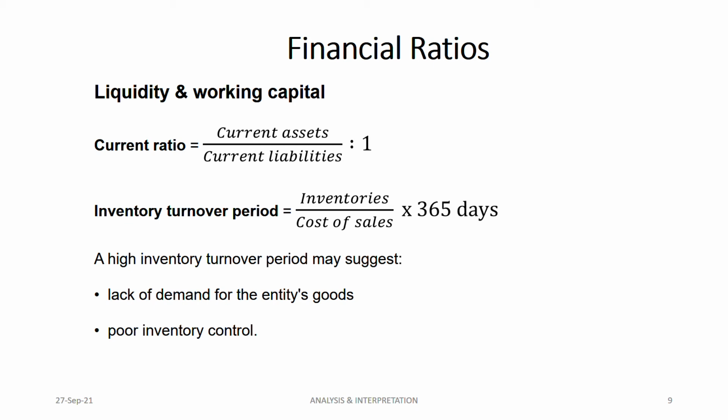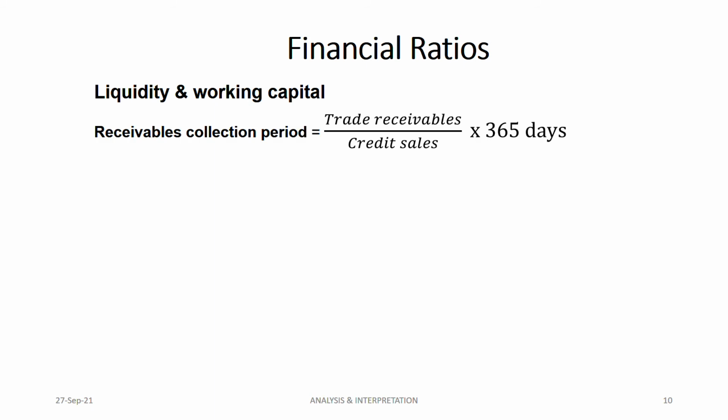Okay, next, under the same category, receivable and payable. So receivable collection period: how long your debtors, your customers, are taking to pay you. This is trade receivables divided by credit sales. Please, it is credit sales, not cash sales, because with cash sales you don't have to wait. When you sold something, you collect the cash from the customer at the same time. You don't have to worry about that.